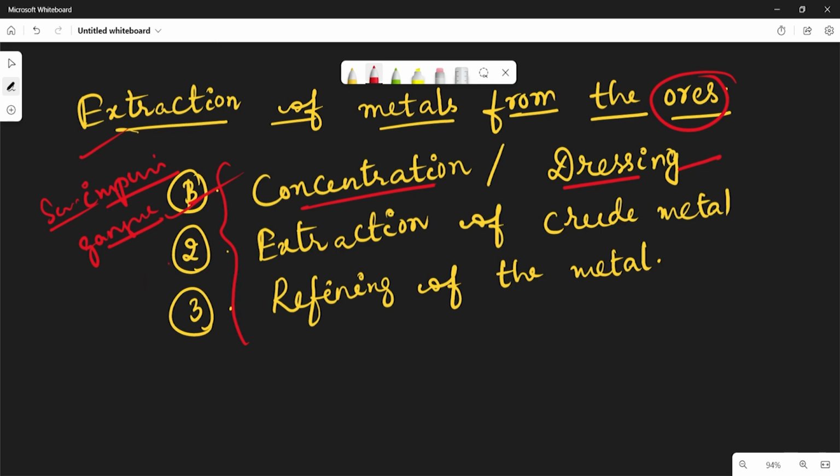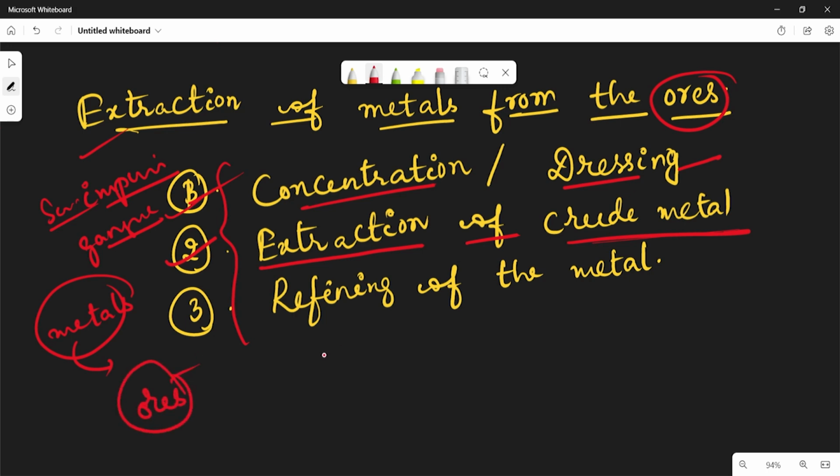In the second stage, extraction of the crude metal, some ores may contain other metals and non-metals as impurities. So we have to extract that particular crude metal from that ore.